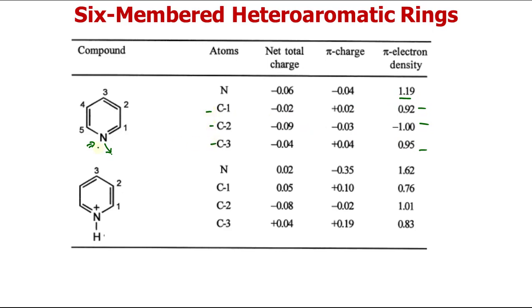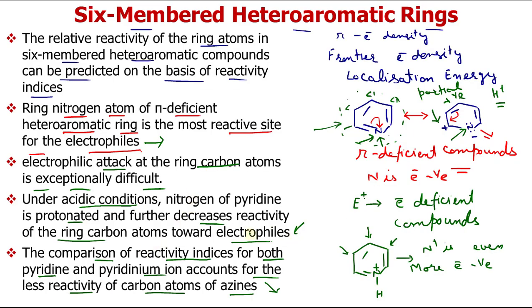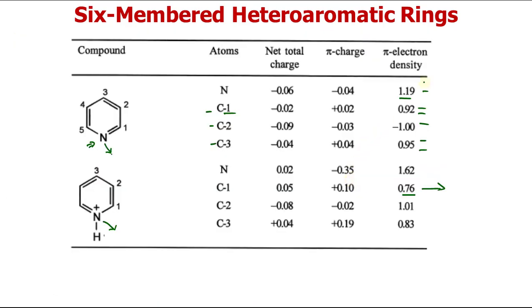So electrophiles prefer to attack here, and the electron density on these carbon atoms is less, so the attack is difficult. Now if we do its protonation, what happens? The electron density, as you can see at the C1 carbon, further decreases, so it becomes very difficult for the electrophile to attack these positions. So this observation, that protonation decreases the attack of electrophile on ring carbon atoms because it reduces the electron density on these carbon atoms, as N positive is more electronegative than N, can be correlated with the pi electron density. This is reactivity indices.